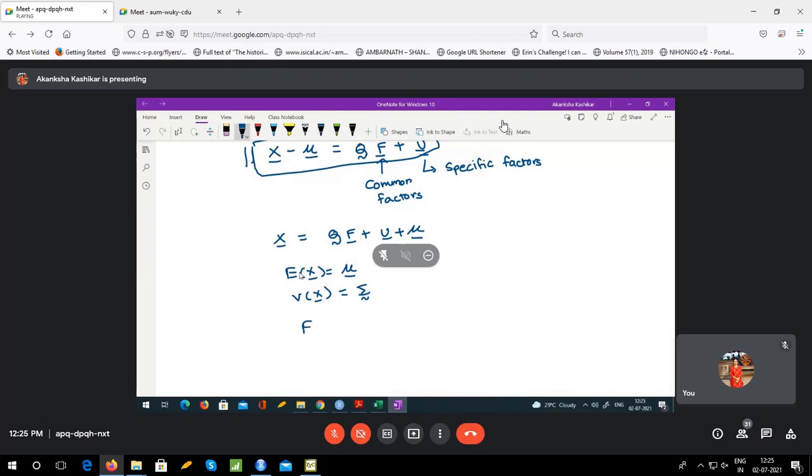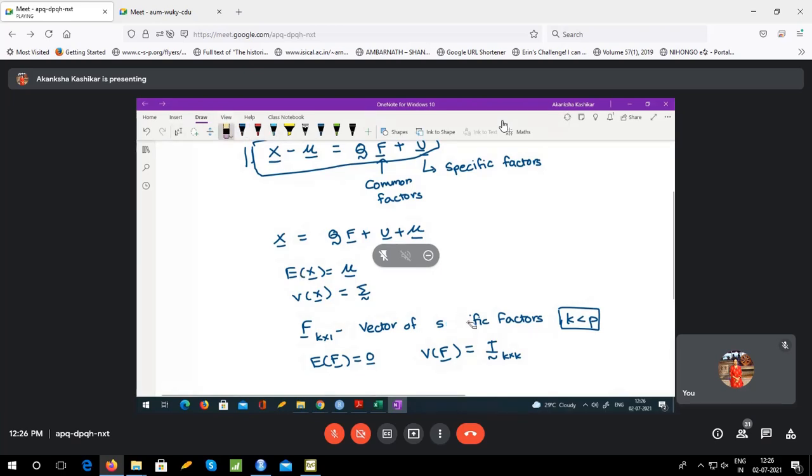F is k cross 1, where k is less than p, because one of the aims of factor analysis is also dimension reduction. So k must be less than p. In fact, k must be far less than p. We will see the reason for that later. And we have these constraints on F. Expectation of F should be a zero vector, so these factors are centered, and variance of F should be an identity matrix of order k cross k.